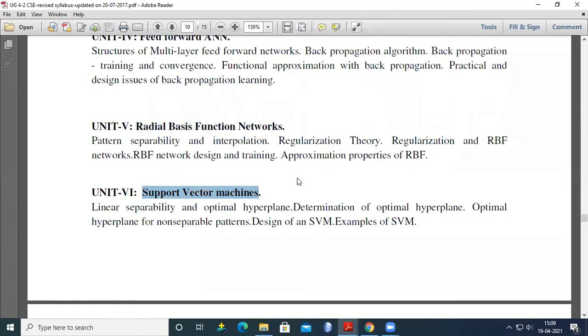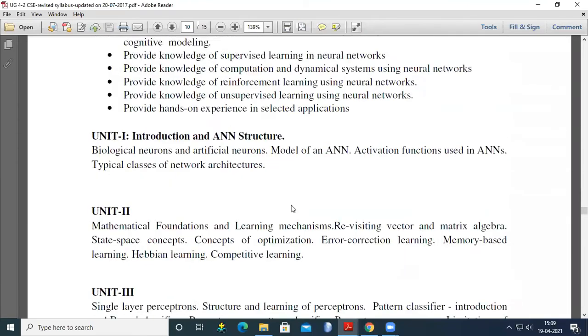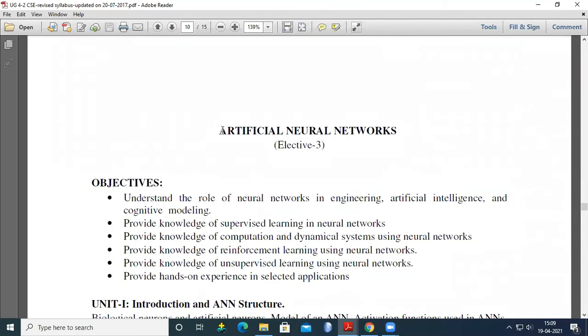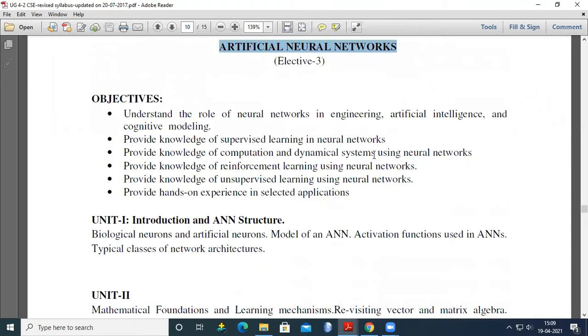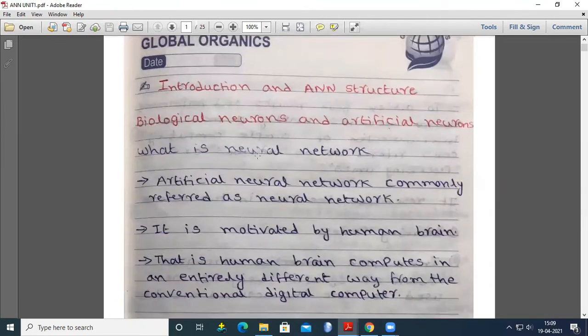We are going to learn about these topics in ANN. So what does ANN mean? ANN is artificial neural networks. In today's class, we are going to learn about introduction and ANN structure. So what is a neural network? Our course title is ANN, artificial neural networks. Before discussing artificial neural networks, first we are going to discuss what a neural network is.